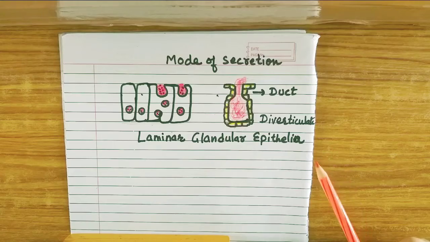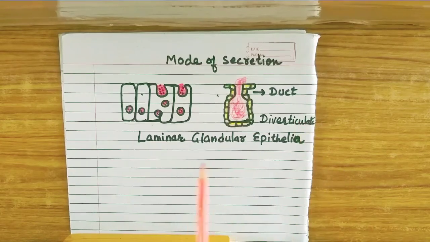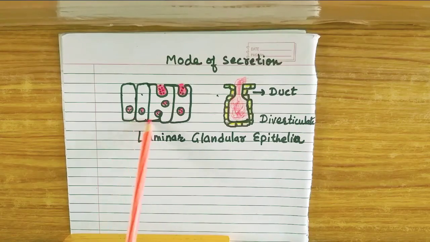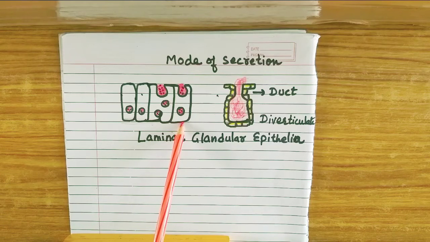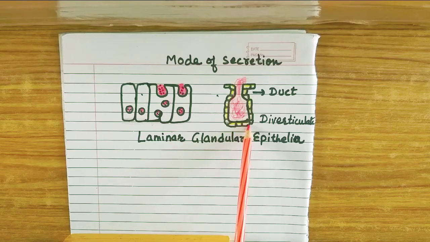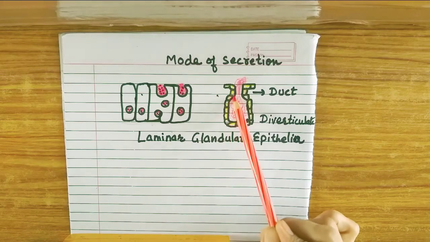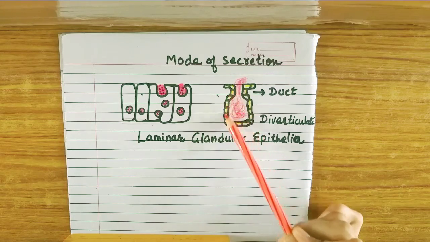But what is the difference here? As I have told you, these are cells arranged in a layer, while here the cells are forming an invagination, a pit-like structure.